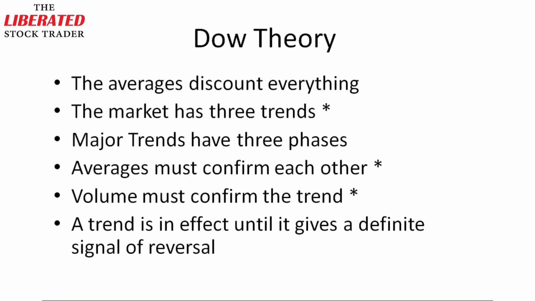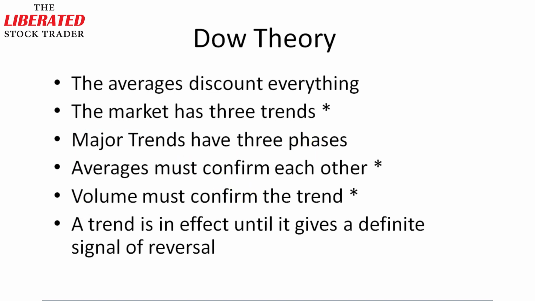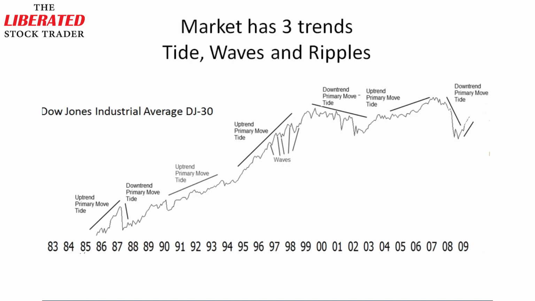Now, what is exceptionally interesting is that Dow asserted that major trends have 3 phases. And what is fascinating about that is, as we move back to the chart I just showed you, he asserts that there are 3 phases: an accumulation phase, a public participation phase, and a distribution phase. This is very important because this stands true to this very day.